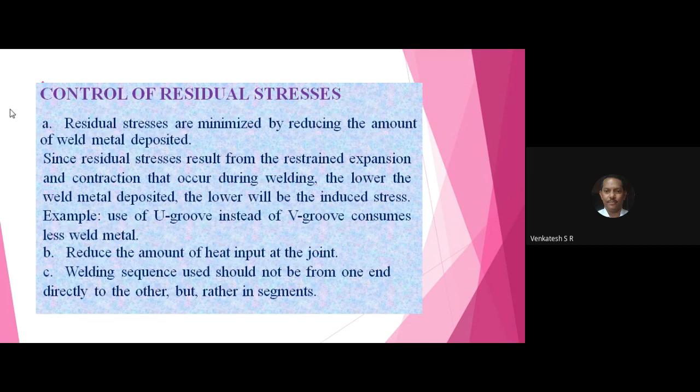Next line, write down subdivision C, welding sequence used.